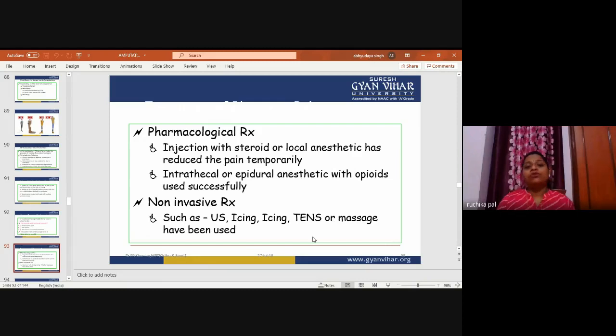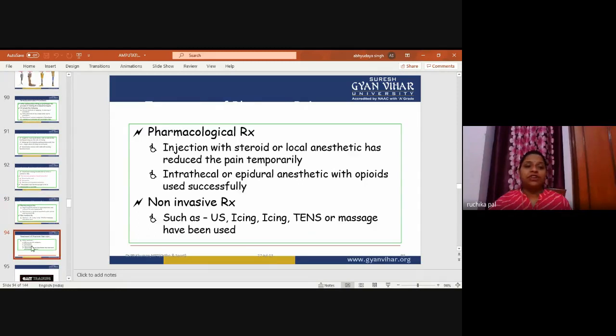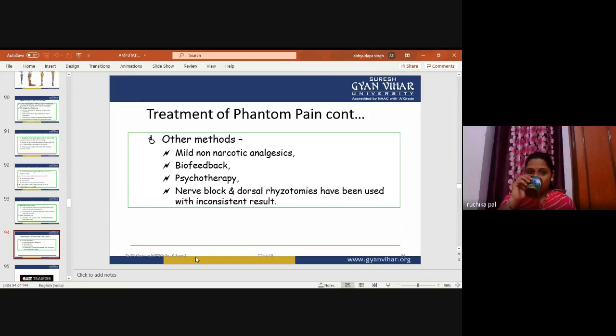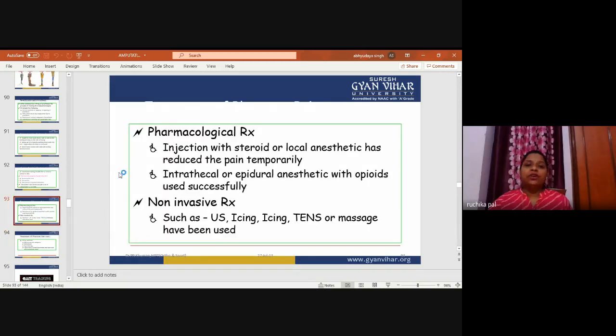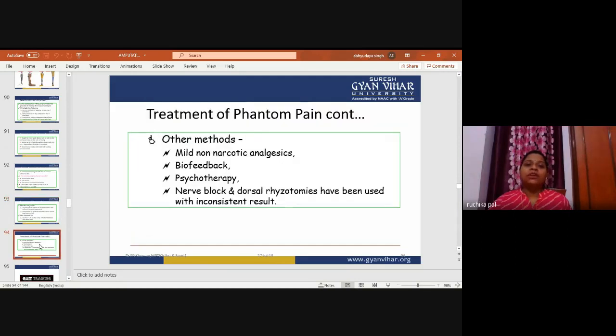Intrathecal or epidural anesthetic with opioids has been used successfully. These treatments will be given to the patient. Non-invasive treatments such as ultrasound, icing, TENS or massage have been used. These are the physiotherapeutic treatments for pain relief and for starting the rehabilitation training. All these treatments can also treat phantom pain.